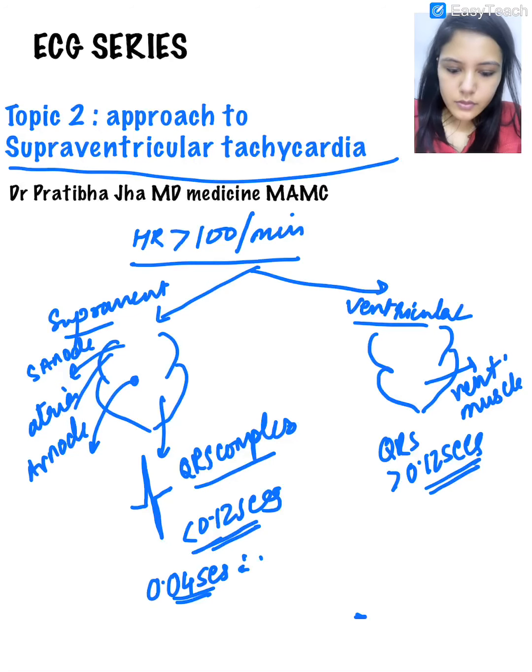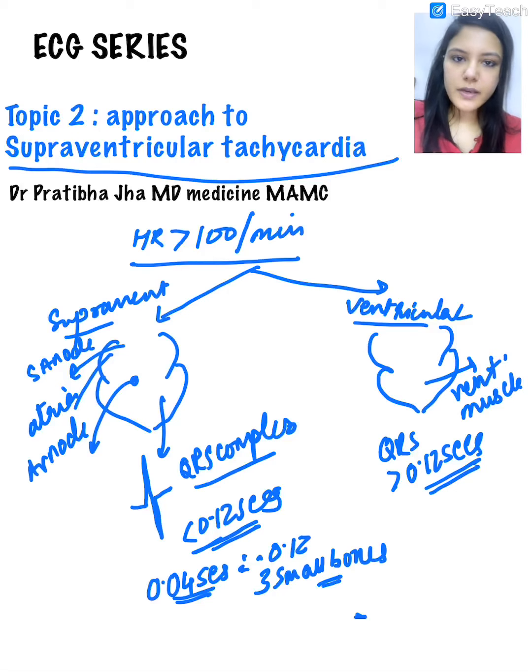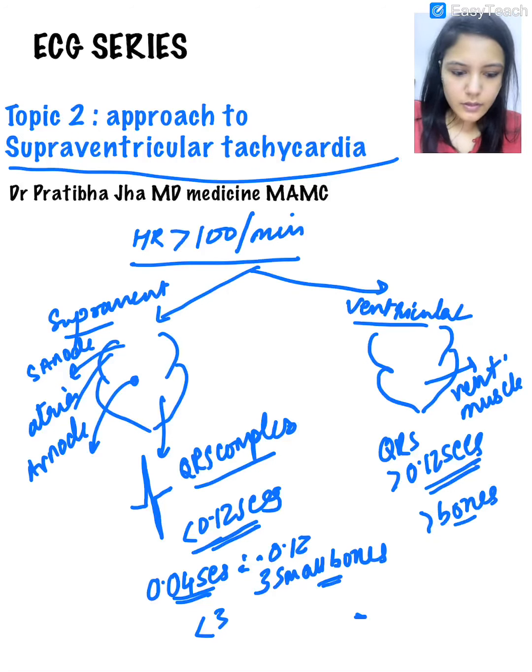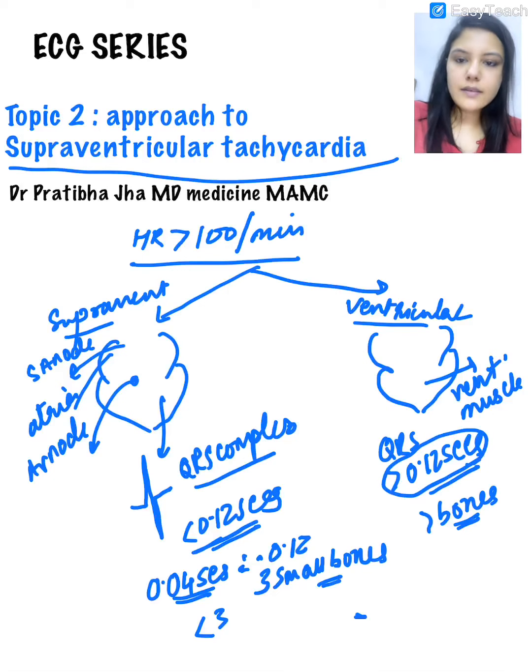Therefore, 0.12 seconds will be 3 small boxes. So in supraventricular tachycardia, QRS duration is less than 3 boxes, and in ventricular tachycardia, it is more than 3 boxes, more than 0.12 seconds.